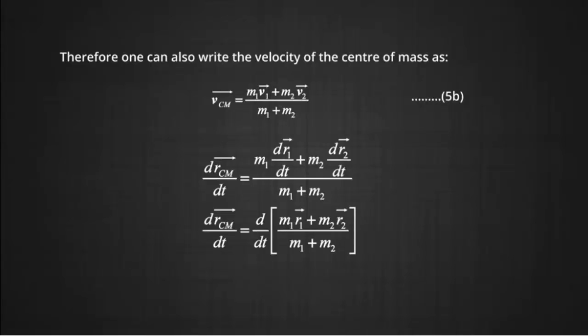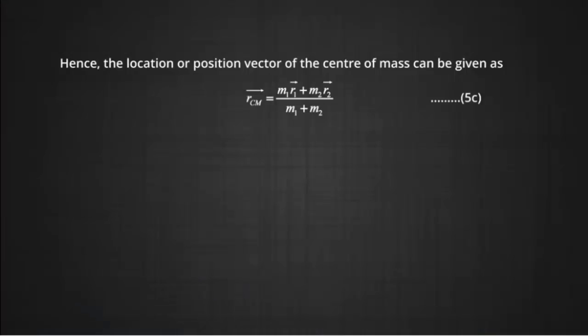We can write d(rCM)/dt is equal to d/dt of (m1 r1 plus m2 r2) upon (m1 plus m2). Therefore, the position vector of the center of mass can be given as rCM is equal to (m1 r1 plus m2 r2) upon (m1 plus m2). This gives us equation number 5c.